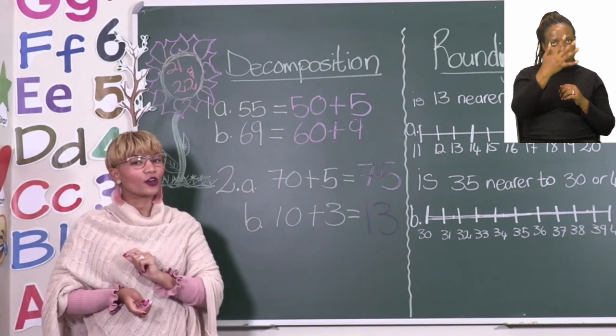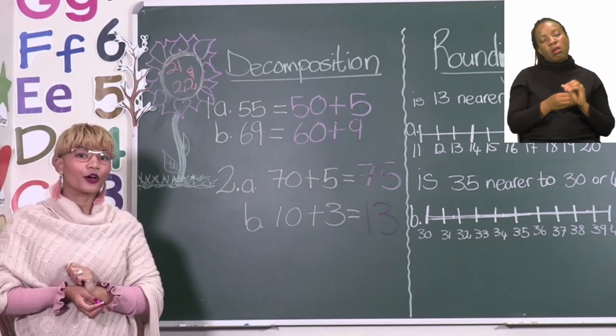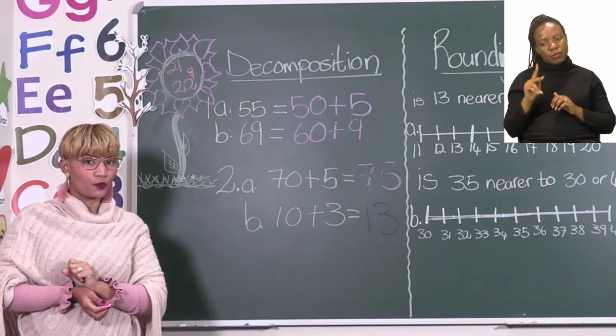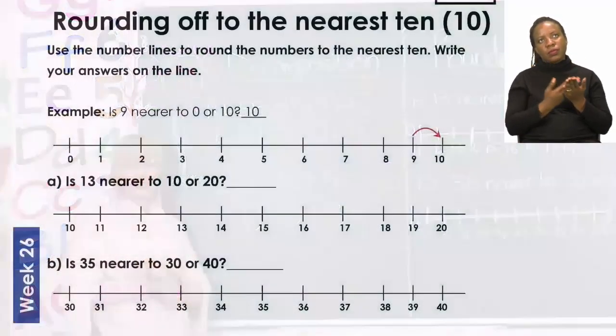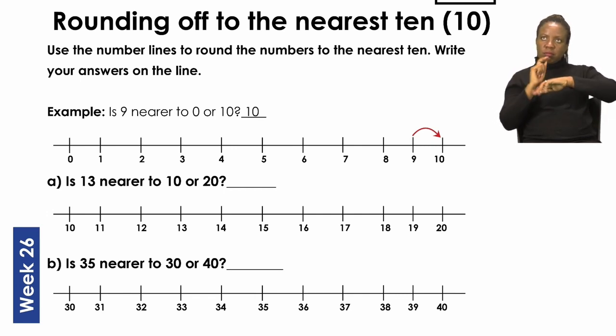But before we continue to do all our decomposition sums, let's quickly go to page 22 in the booklets and have a look at some rounding off. Now, here it says we have to round off to the nearest 10. It says use the number lines to round the numbers to the nearest 10. Write your answers on the line. Now you look at the example.